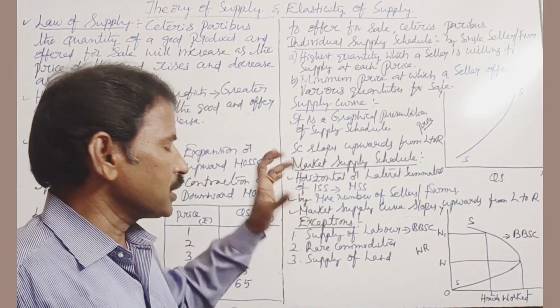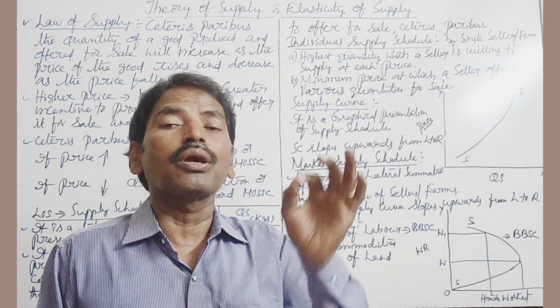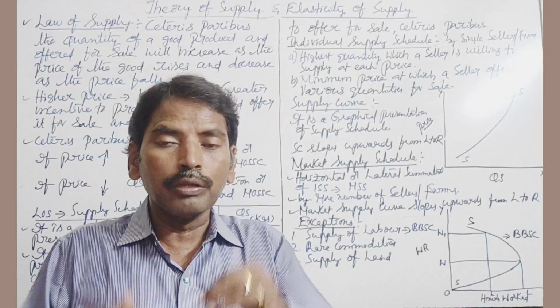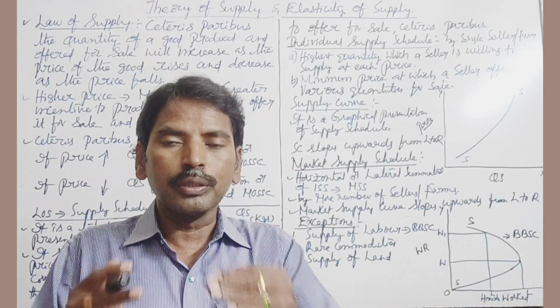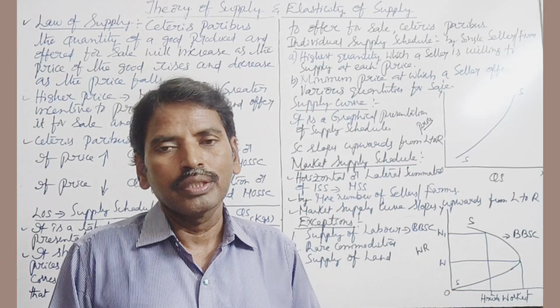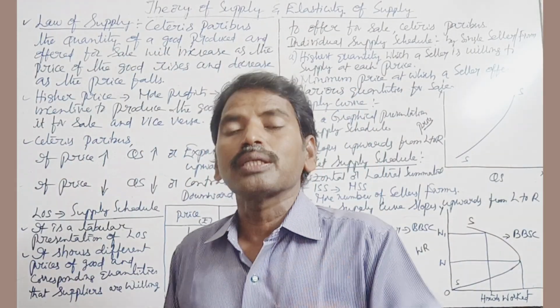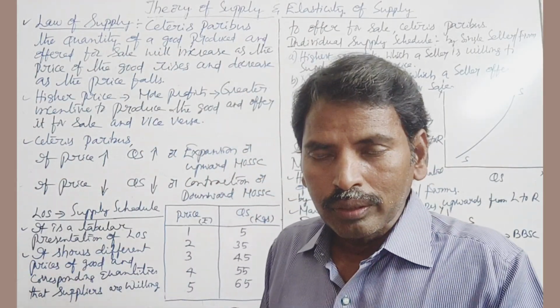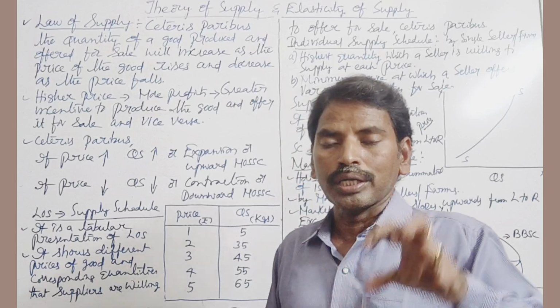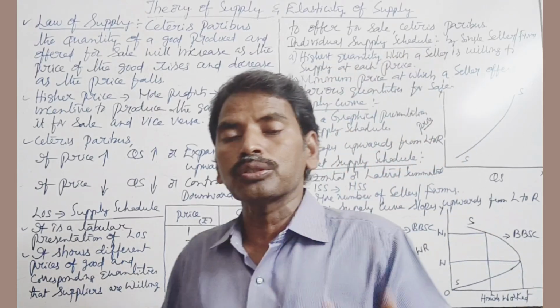So in these three cases the law of supply is not valid. The law of supply fails to work. The law of supply does not apply. This is the information regarding theory of supply, supply schedule, supply curve, market supply schedule, market supply curve, and exceptions to the law of supply.